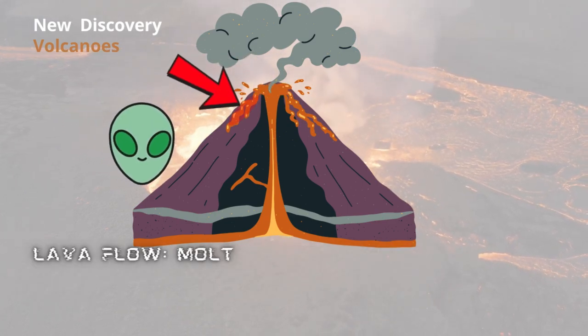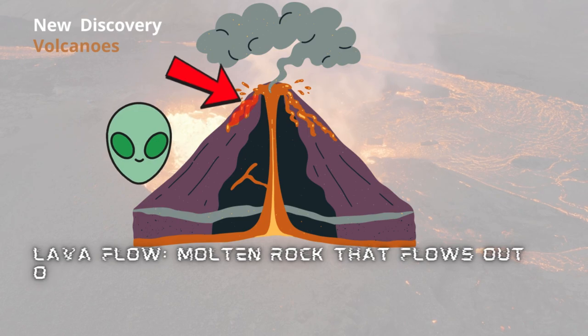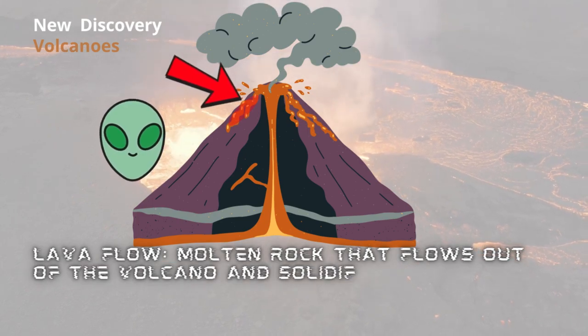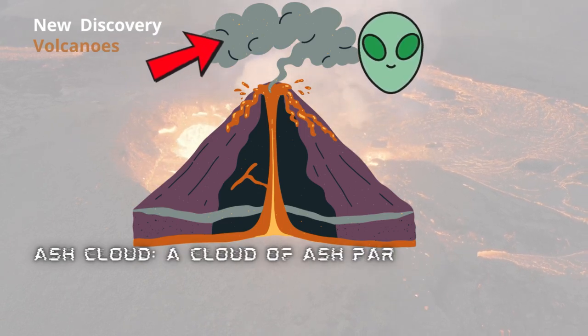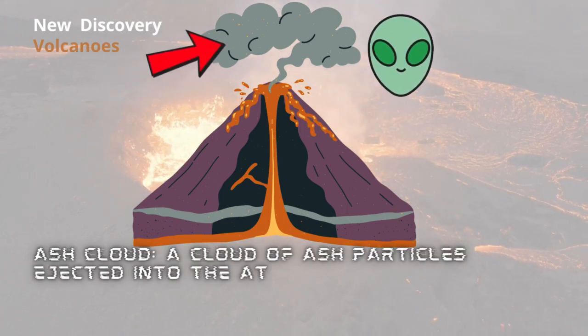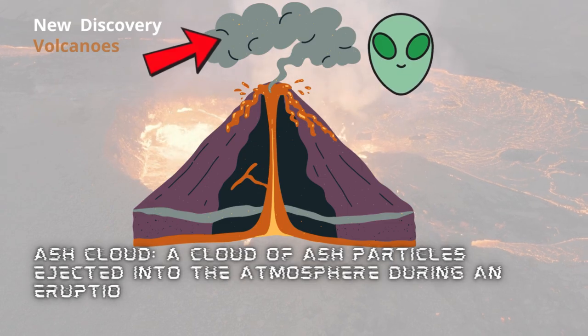Lava flow, molten rock that flows out of the volcano and solidifies as it cools. Ash cloud, a cloud of ash particles ejected into the atmosphere during an eruption.